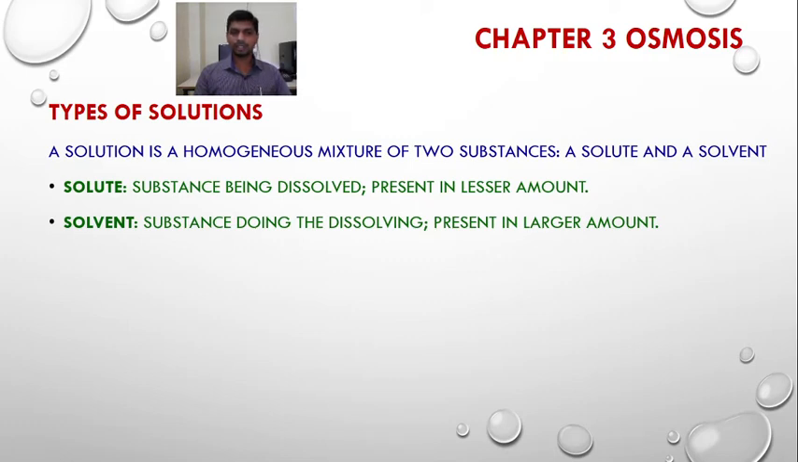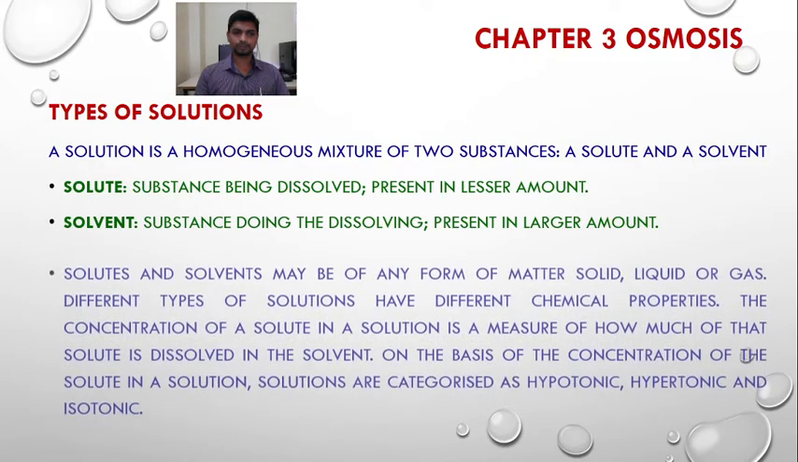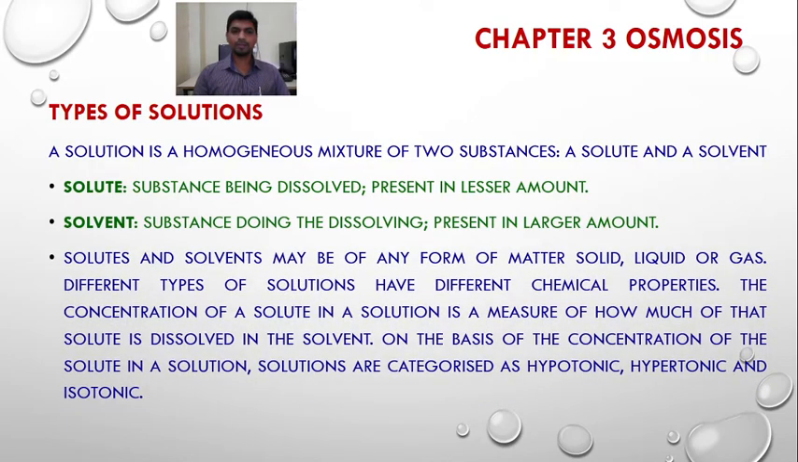So solutes are the substances that are being dissolved, while solvents are the substances doing the dissolving. Solutes are present in lesser amount while the solvent is present in larger amount. When we mix solute in the solvent, it forms a homogeneous mixture that we call a solution. Solutes and solvents may be of any form of matter, that is solid, liquid or gas. Different types of solutions have different chemical properties.